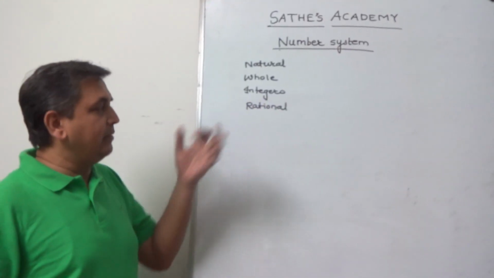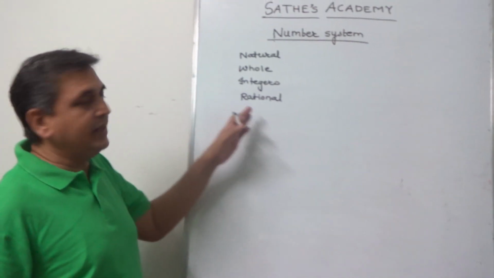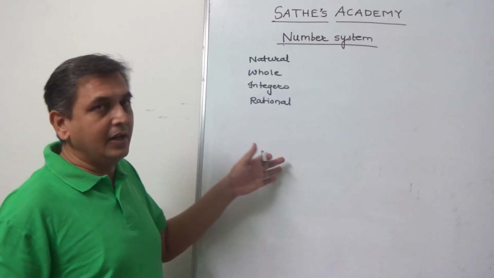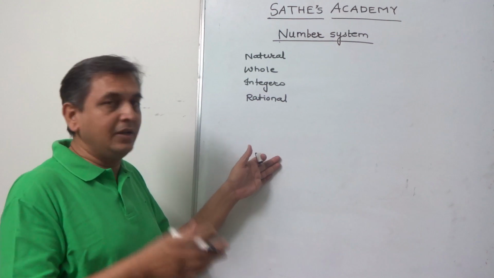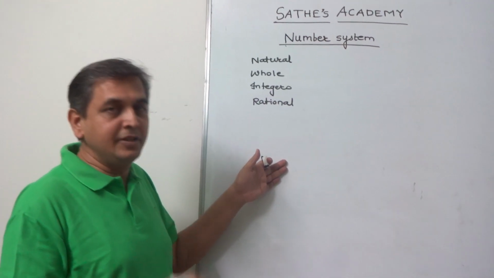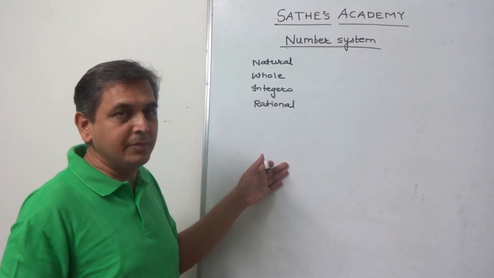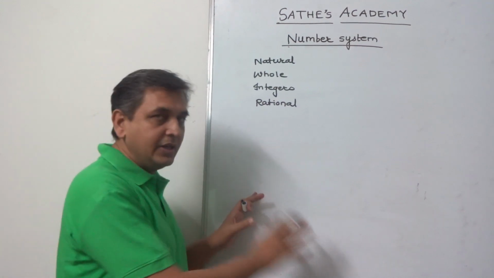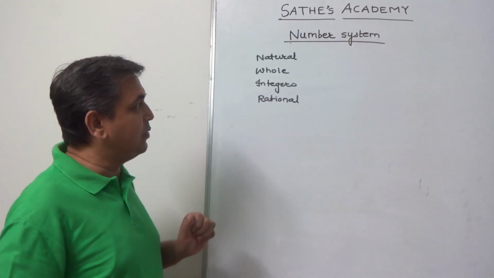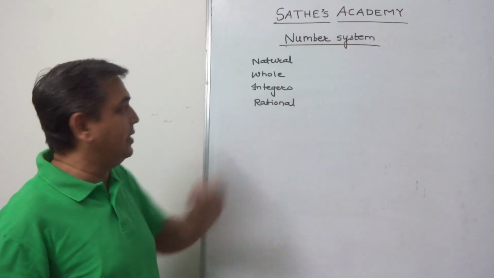Now, other than that, we will further proceed to irrational numbers, then the real numbers, and when we go to 11th and 12th classes, we study imaginary numbers and even complex numbers. Here we restrict ourselves up to real numbers. So we are going to see what is a real number here.